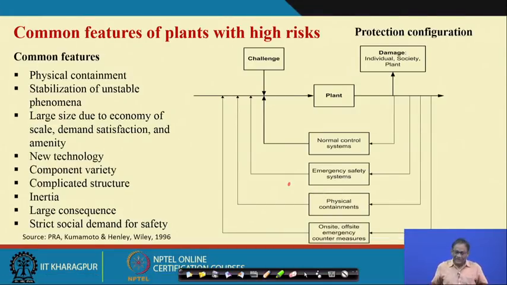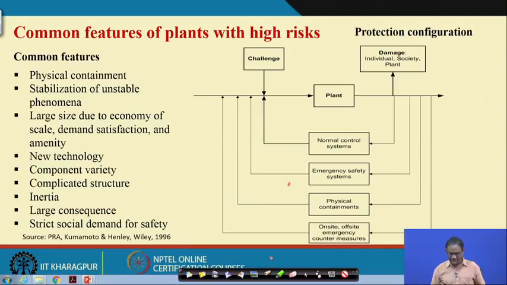Now, this is another very important concept when we talk about accident causing mechanism. People must understand that this is a very important concept: the common features of plants with high risk.